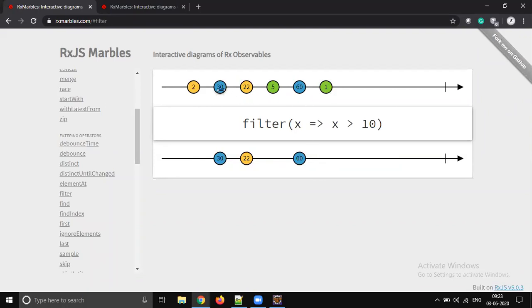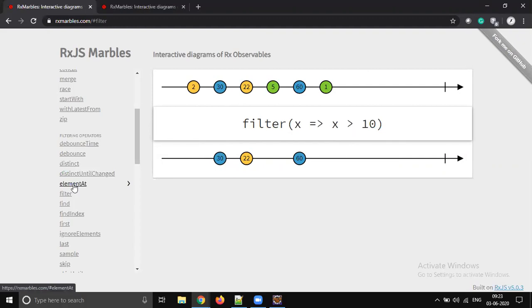So there are totally six elements in the publisher. But when you apply some filter with some condition, all the data will not be given. It will apply that filter condition. So here, what condition are we applying? The data should be greater than 10. 2 is not greater than 10, so it's not given. 5 is not greater than 10, so it's not given. 1 is not greater than 10, so it's not given. Okay, so that's how the filter works, right?